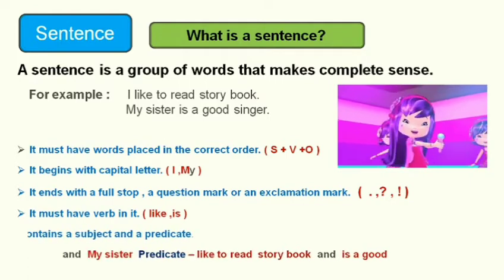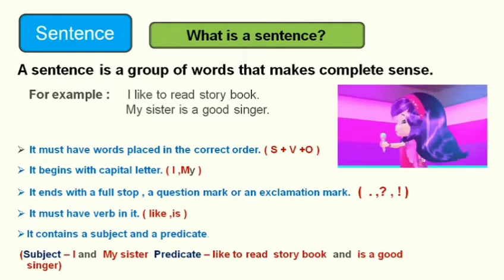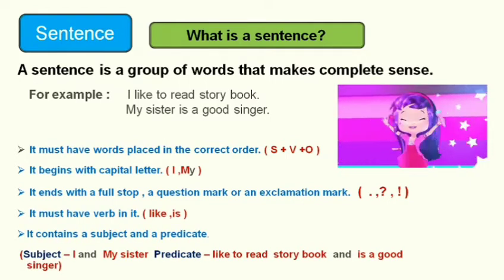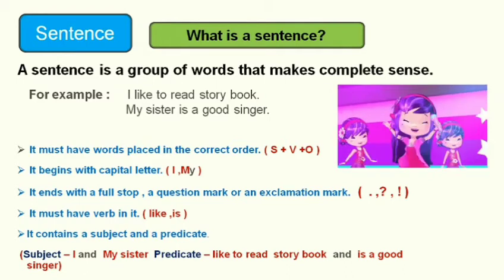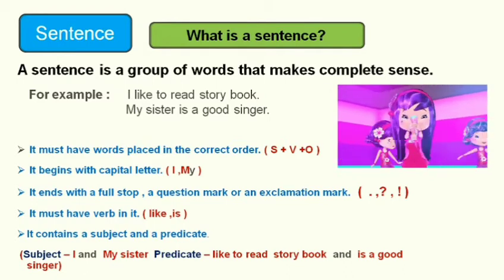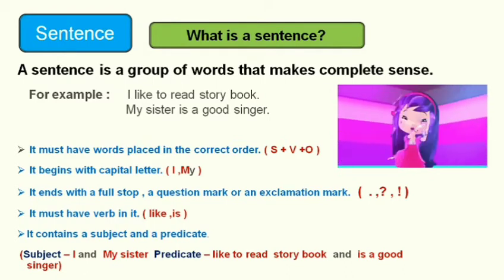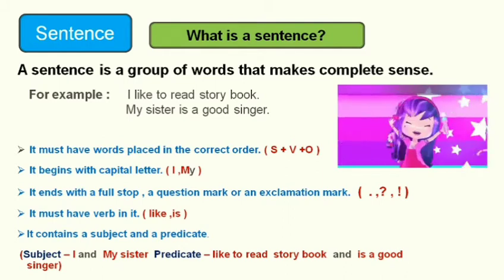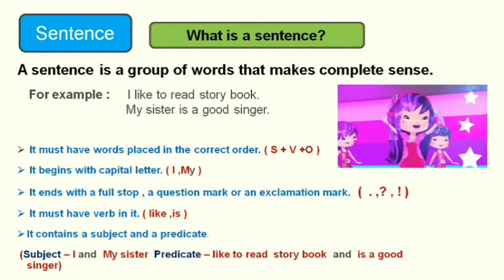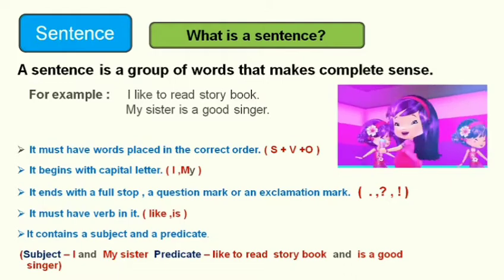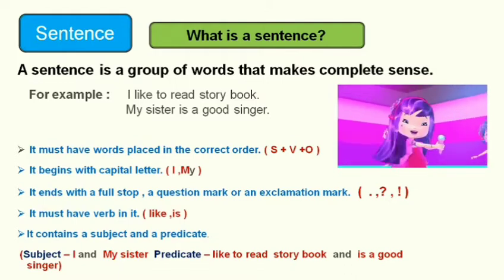In the above examples, "I" and "my sister" are the subjects, and the predicates are "like to read storybook" and "is a good singer." These are the predicates of these sentences.